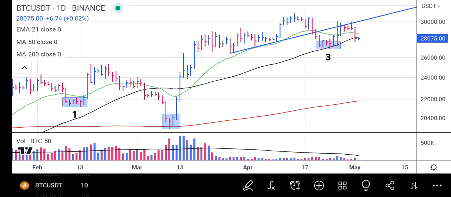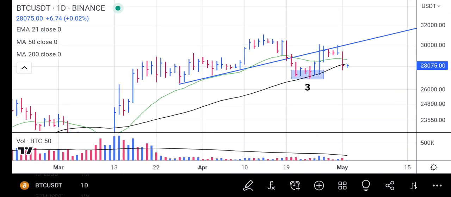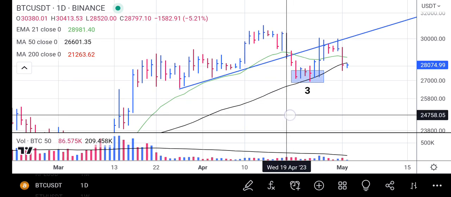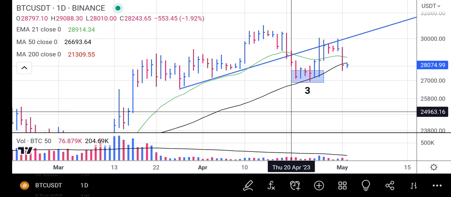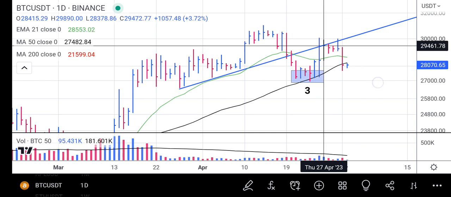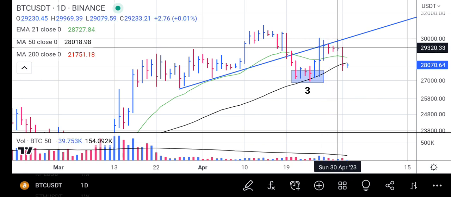Here we can see Bitcoin broke below our upward trend line around mid-April, and then it came back to retest the line towards the end of April. Now it's retesting and the line is acting as a resistance zone.